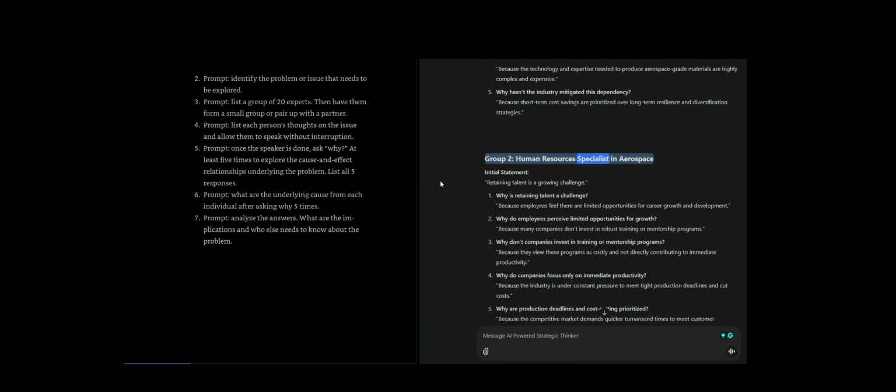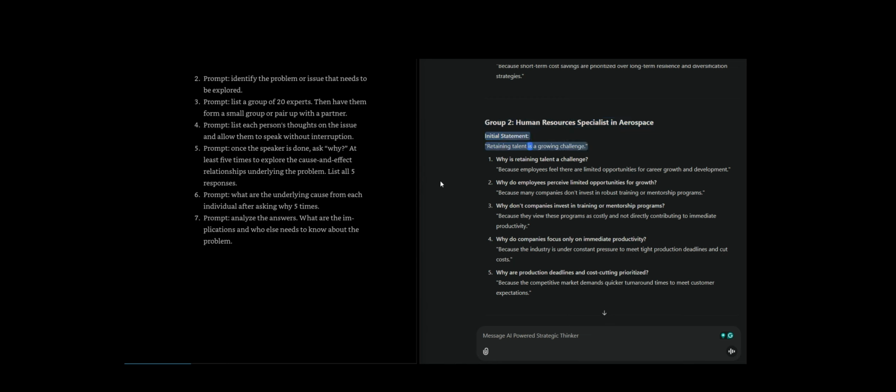Group 2, human resources specialist in aerospace. Initial statement: retaining talent is a growing challenge. Why is retaining talent a challenge? Because employees feel there are limited opportunities for career growth and development. Why do employees perceive limited opportunities for growth? Because many companies don't invest in robust training or mentorship programs.